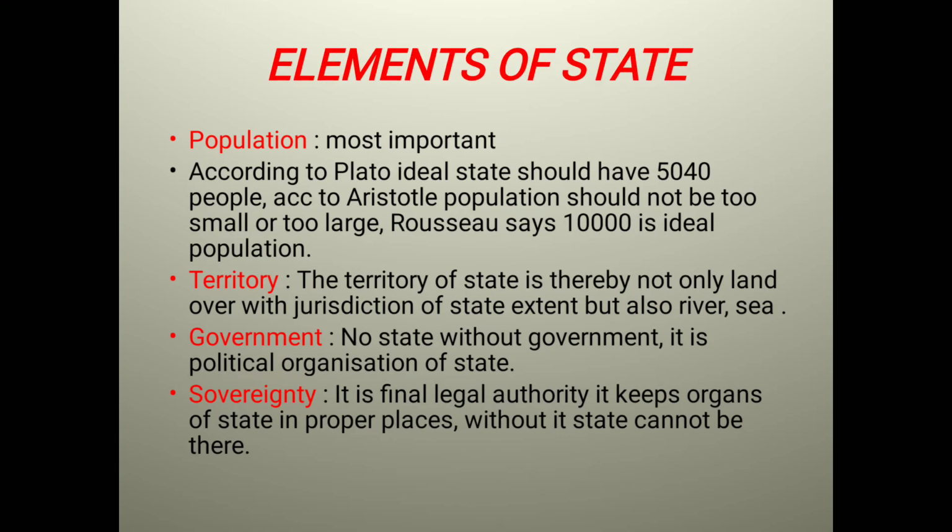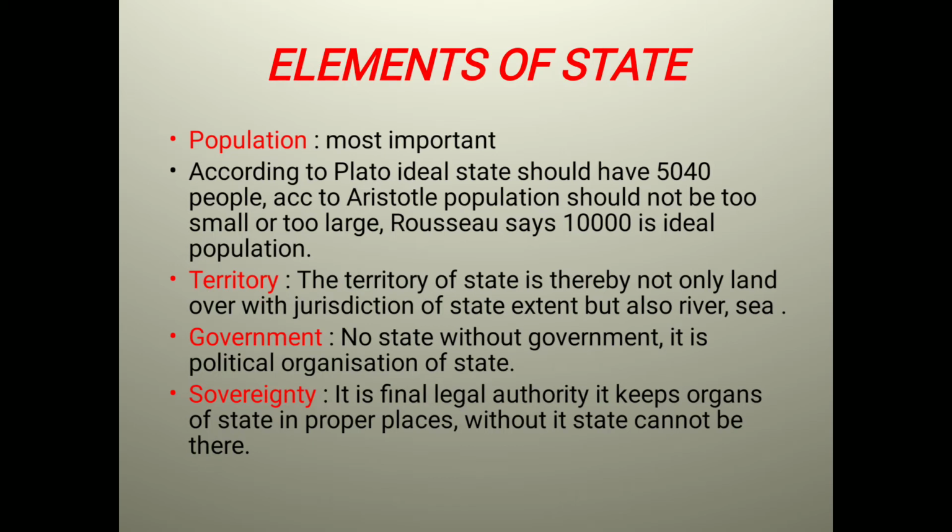So now we came to the elements of state. There are four important elements of state: population, territory, government and sovereignty. See, population is most important. This means the people living in a place.